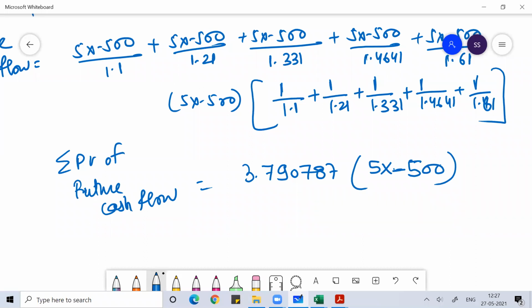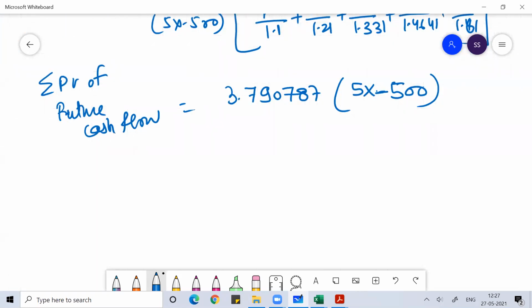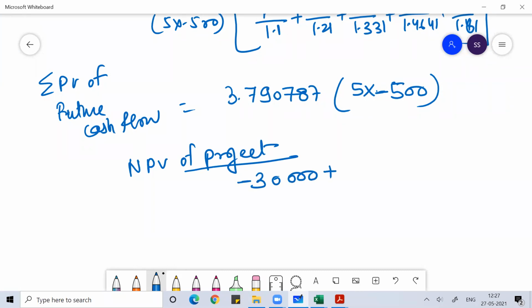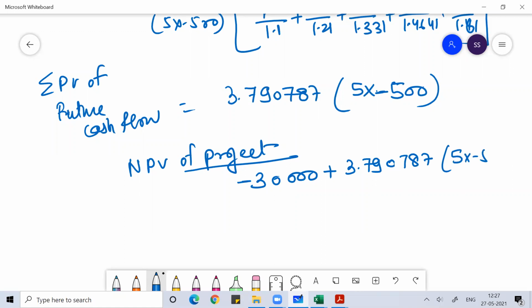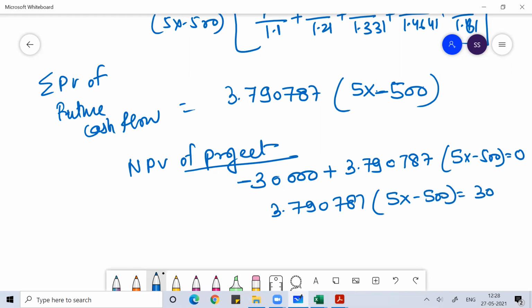It should be that point where the NPV becomes 0. So once you get this, what is the NPV of the project? Your NPV of the project is minus the initial investment, that is 30,000, plus the sum of present value of your future cash flow, that is 3.790787 into 5x minus 500. This should be equal to 0. So I can write 3.790787 into 5x minus 500 is equal to 30,000.